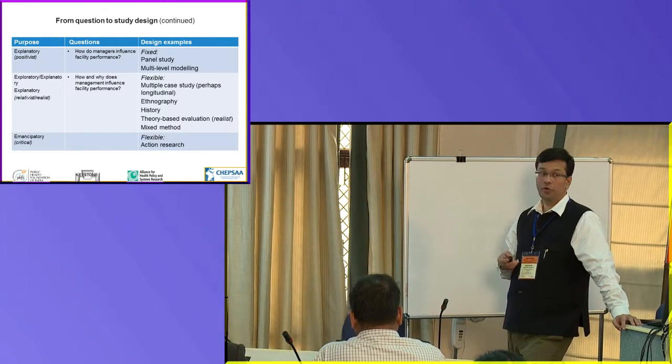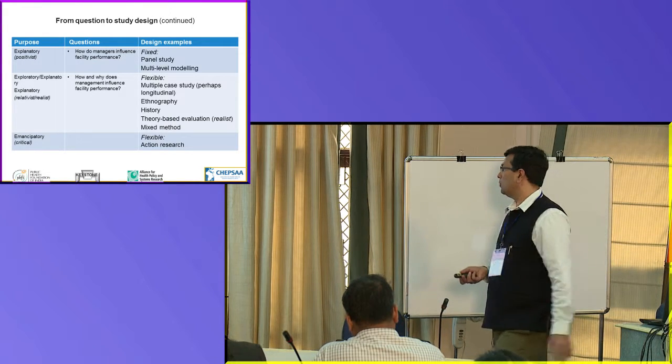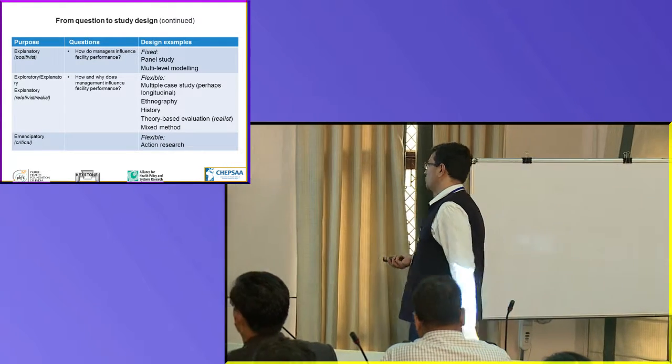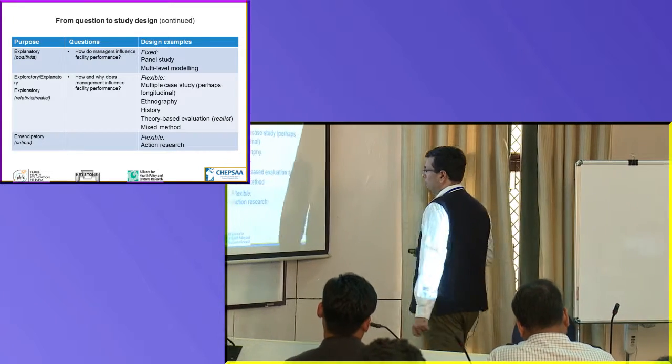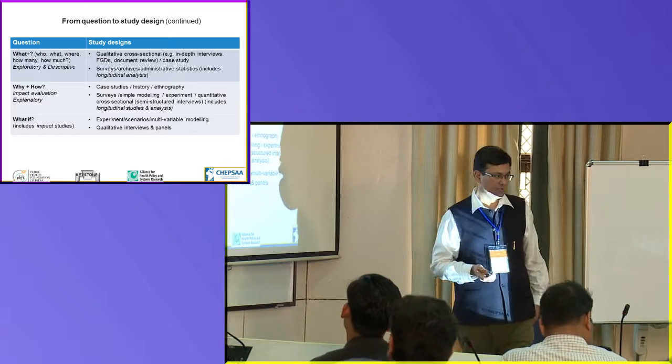Or as a policymaker, you introduce an intervention, which then, at the same time, you also research. And you can use various forms such as action research and different implementation research models.